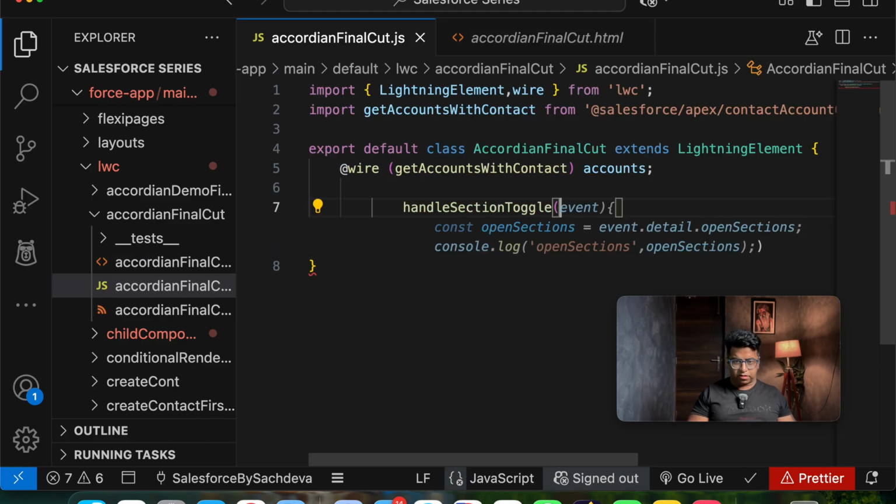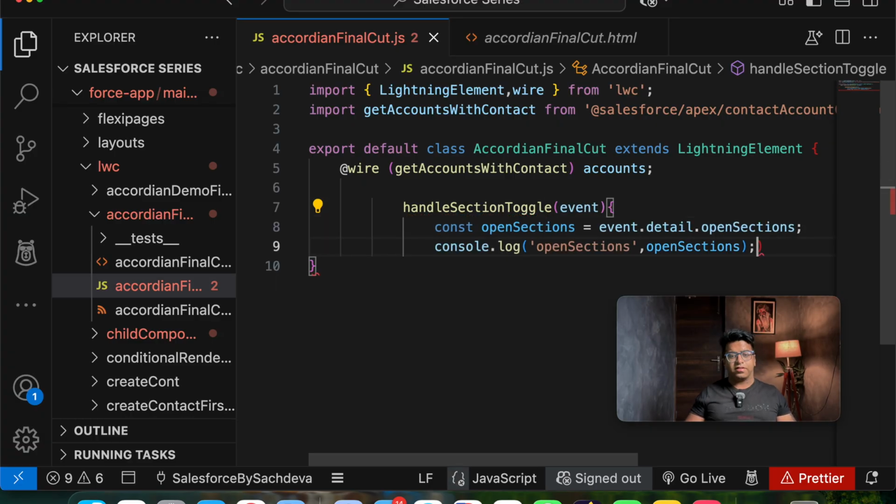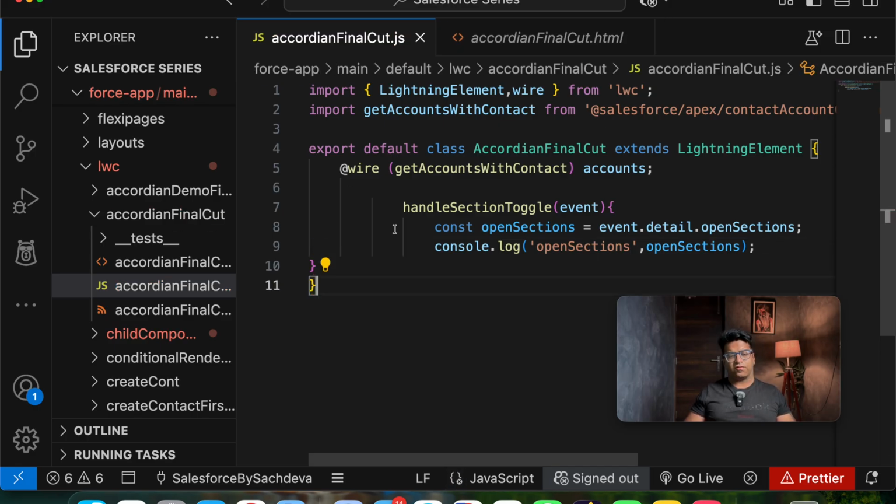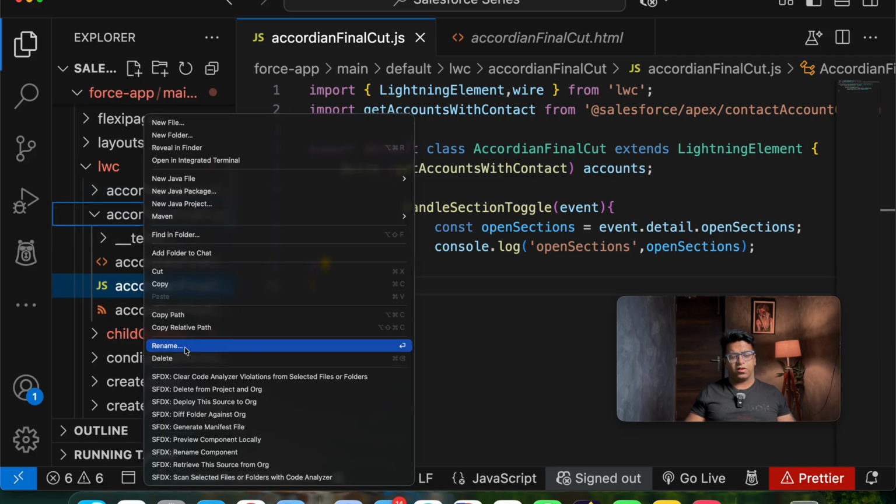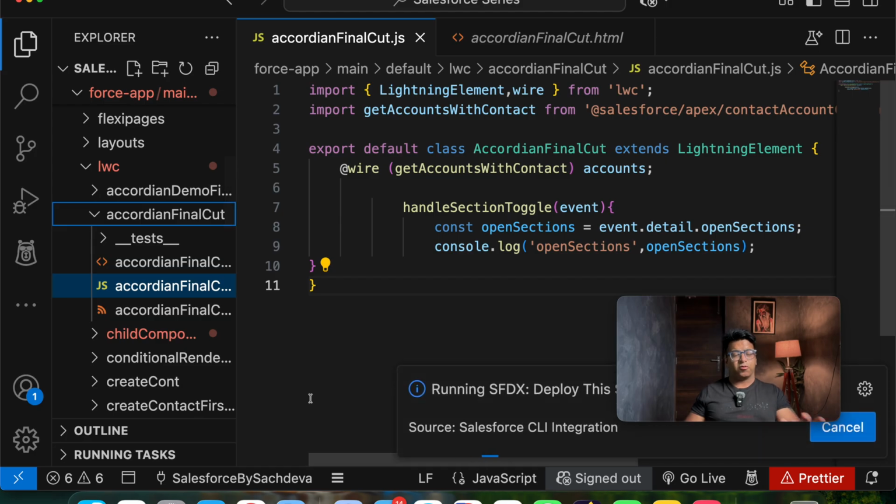And in this method I will be taking event, since I have already told you that we will be just doing console.log. So we have taken a constant openSection as event.detail.openSections. By doing this, we will be placing the open sections here. Once we are done with this, we will be closing this, and after closing we will be deploying our component, and let's see if this component is getting deployed successfully.